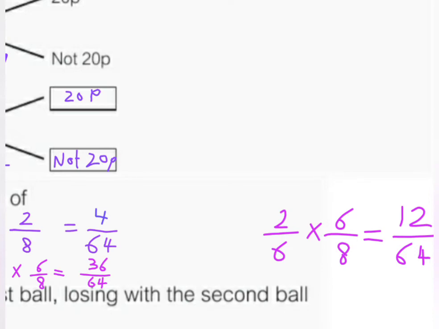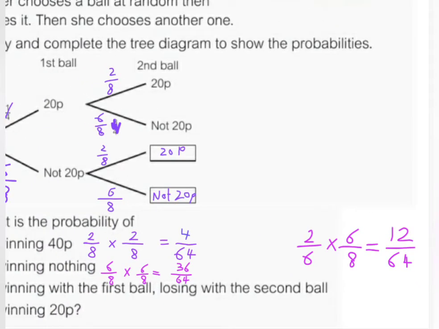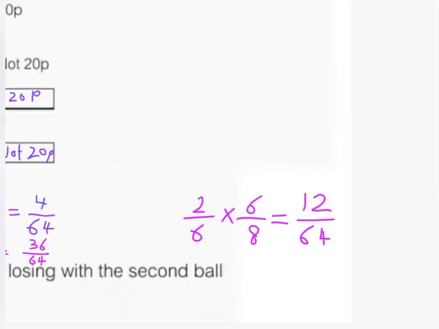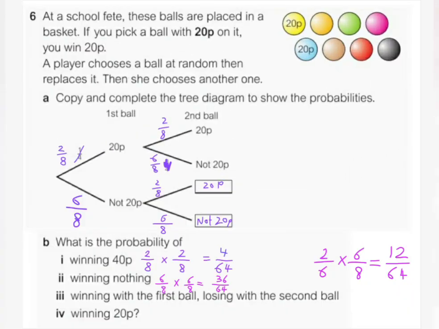So the chance or probability of winning the first ball with 20p and not winning with the second ball is 12 over 64. So you have a 12 over 64 chance of winning the first ball and losing with the second ball. Now let's take a look at the last question.